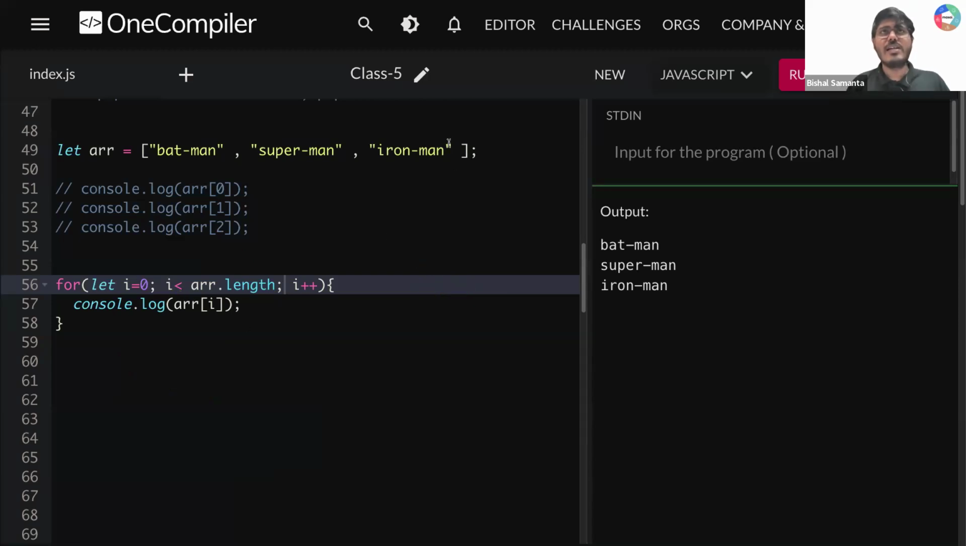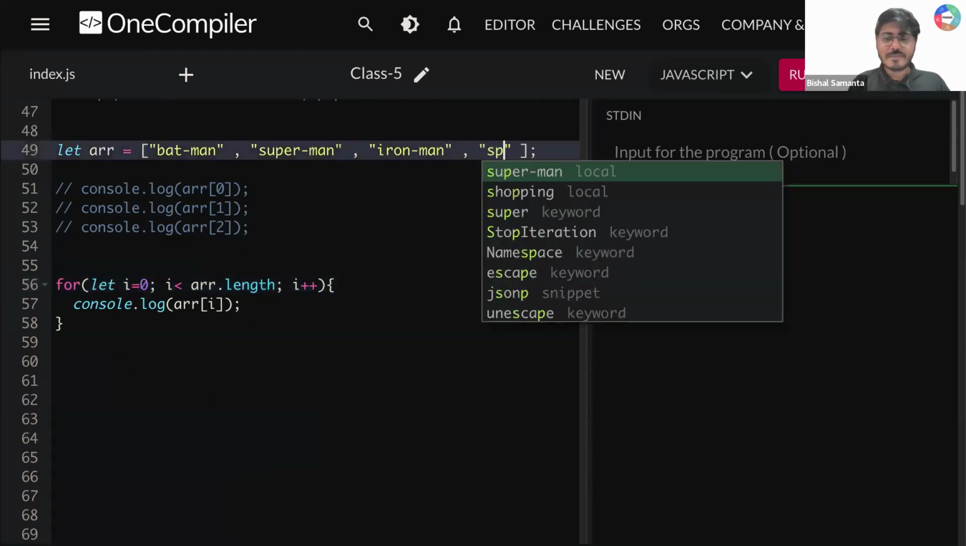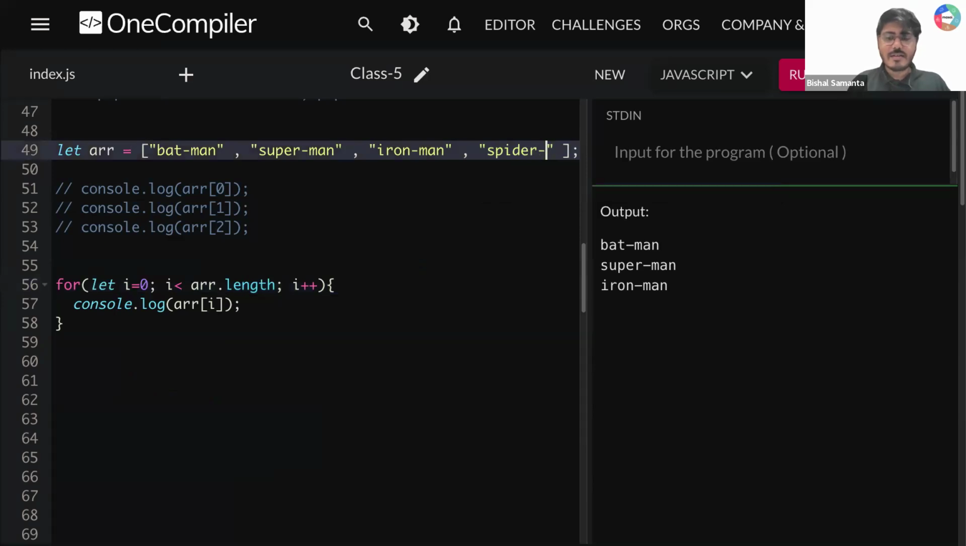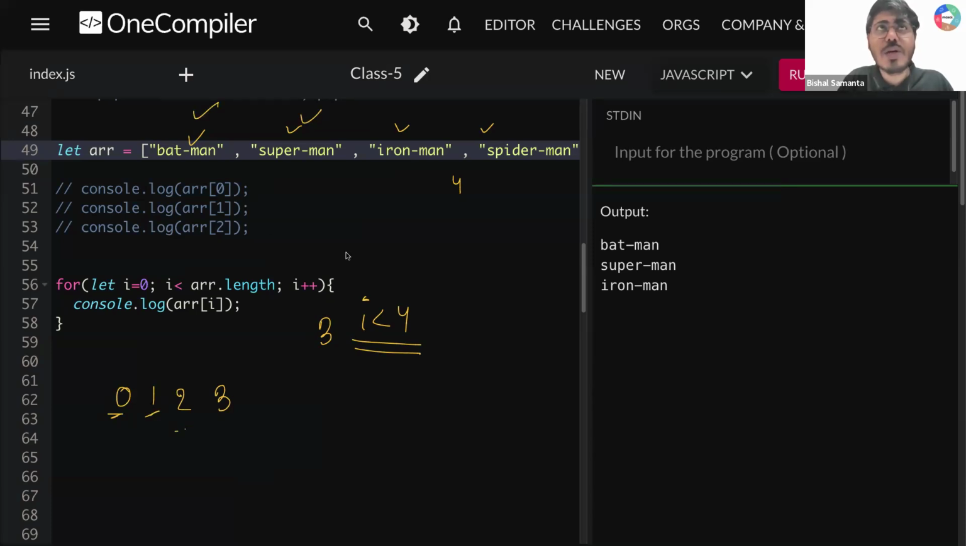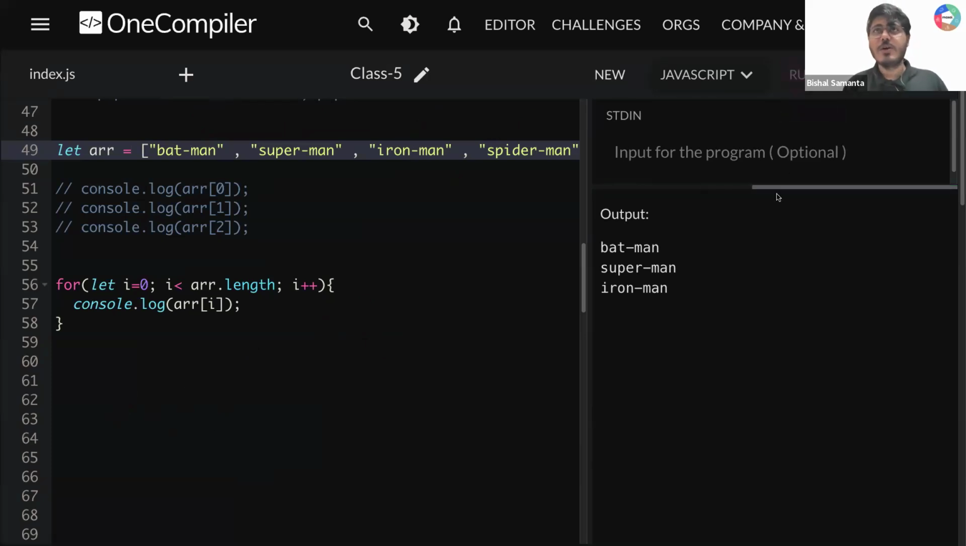So now let's say I'm writing here Spider-Man. Can you tell me, guys, what is my length now? My length is 1, 2, 3, 4. So if I write i less than 4, then till where do I have to go? I need to go till 4 minus 1, that means 3. So 0, 1, 2, 3. So 0 will give me Batman, 1 will give me Superman, 2 will give me Iron Man, 3 will give me Spider-Man. If I run this thing, wow.